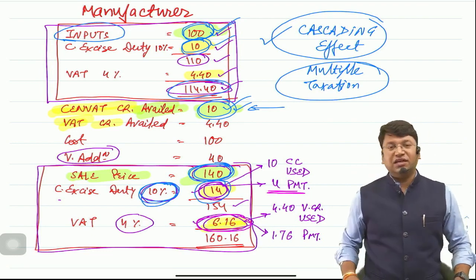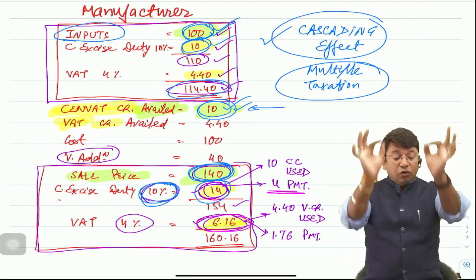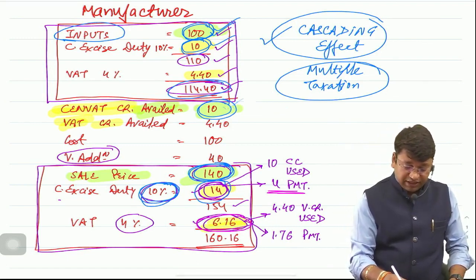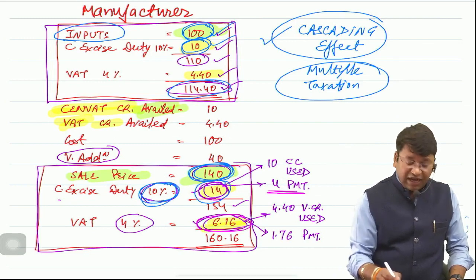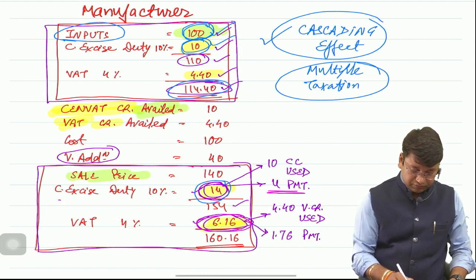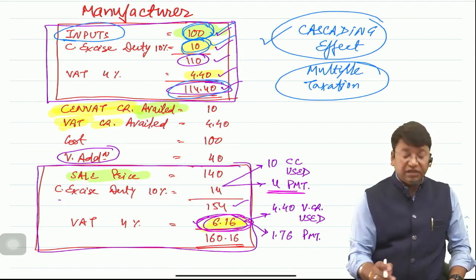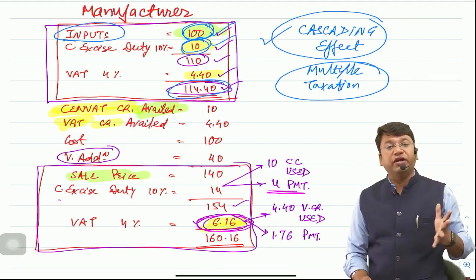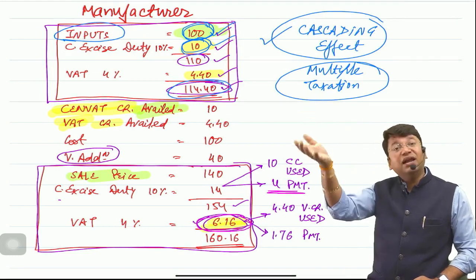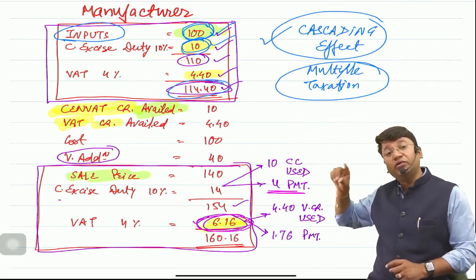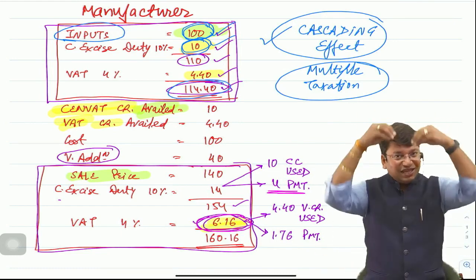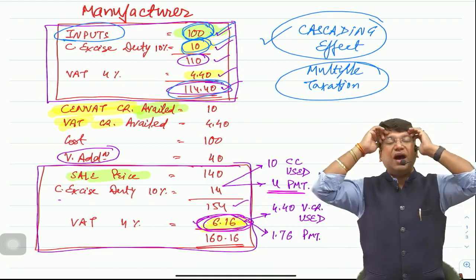I repeat, sir, I'll summarize it. My point is why the credit of rupees 10 is allowed. So simple answer is that since the tax was being charged on entire rupees 140, which includes 100, on which we have already paid the tax, and again tax was being charged on entire rupees 140, including 100, so to avoid the multiple taxation and cascading effect, the credit of rupees 10 was allowed. I hope you got the entire fundamental why the credit is allowed.